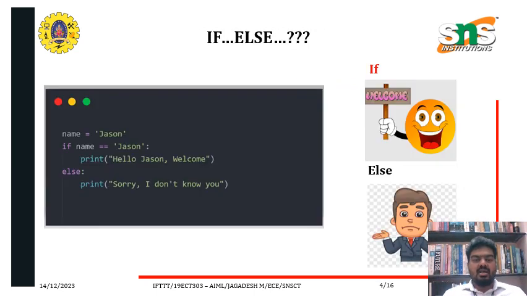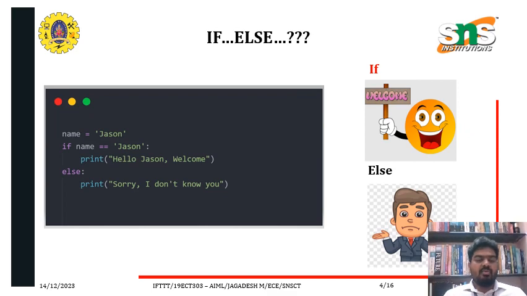And what is if-else? Before getting into our case study topic, IFTTT, we need to know what if-else is. Look at the example here. Name is equal to Jason. If name is Jason, then print "Hello Jason, welcome." Else print "Sorry, I don't know you."